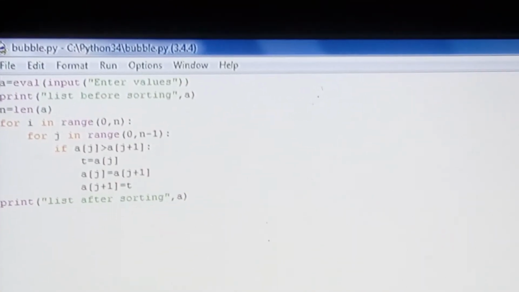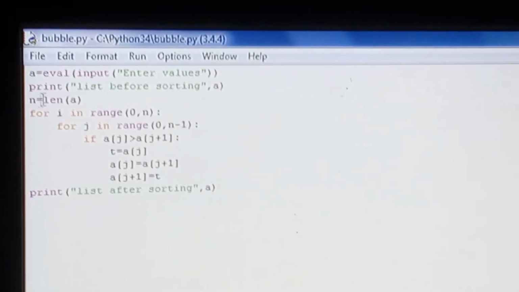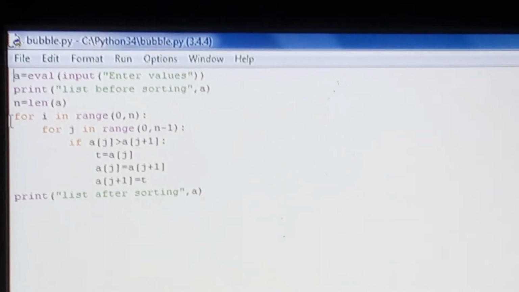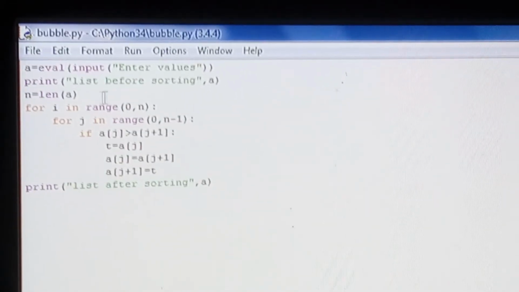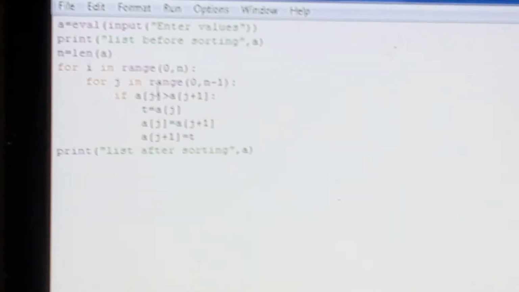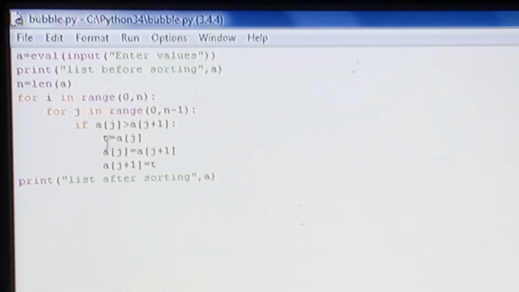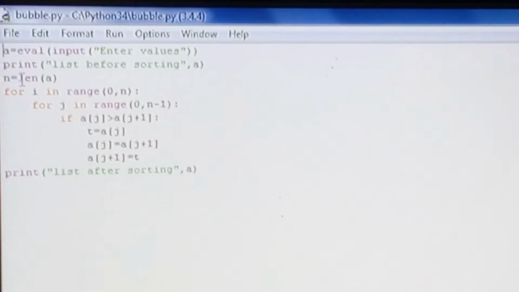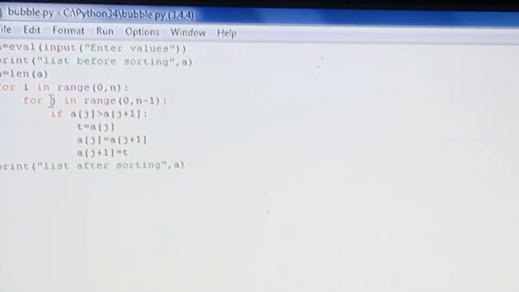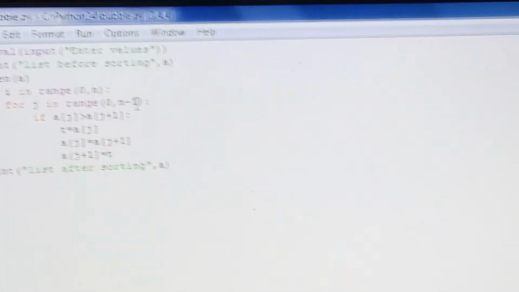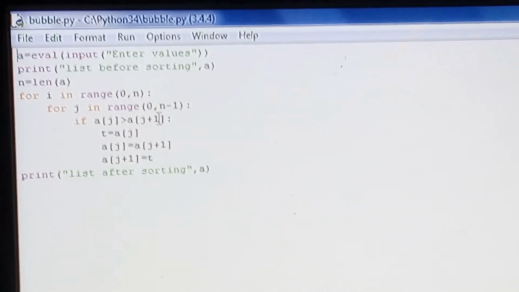Because of that I find the length of that particular list, and there are two loops. One loop is for picking the value, and the other is for the comparison of values. First it will start from 0 to n. What is n? n is the length. Now the second loop is the loop for comparison. It starts from 0 to n minus 1. Why n minus 1? Because I am taking j plus 1 here, so it takes n minus 1.